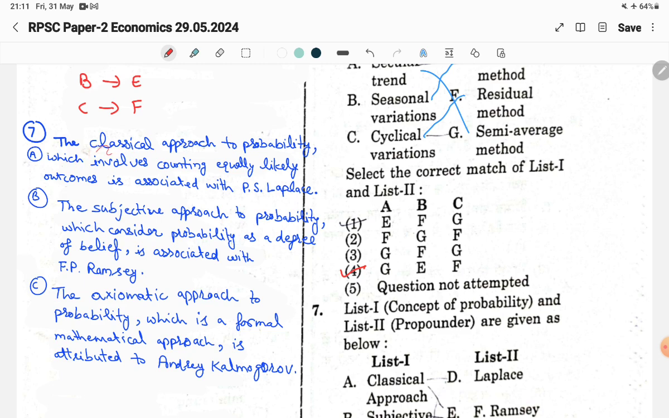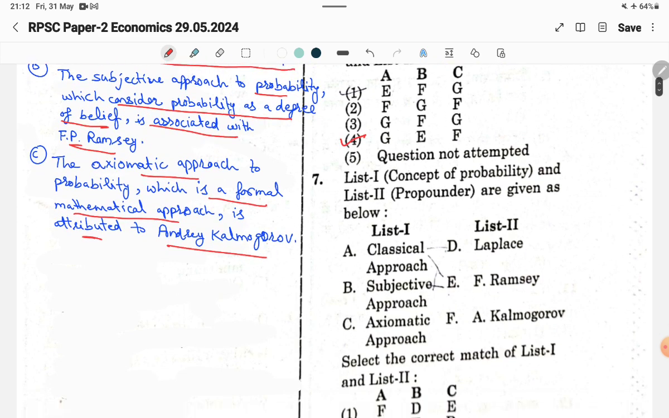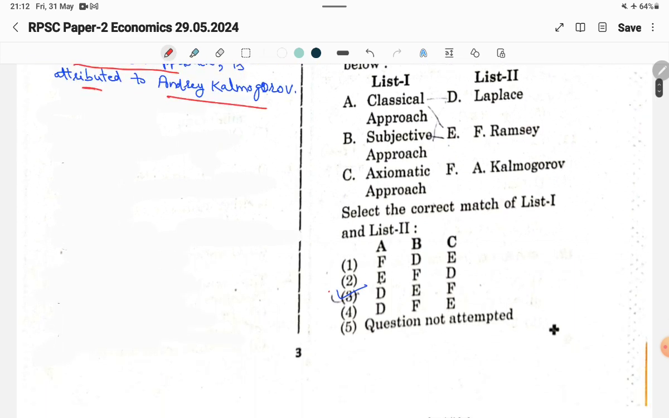The classical approach to probability, which involves counting equally likely outcomes, is associated with P.S. Laplace. The subjective approach to probability, which considers probability as a degree of belief, is associated with F.P. Ramsey. And the third one is the axiomatic approach to probability, which is a formal mathematical approach, attributed to Andrei Kolmogorov. So the answer will be the third one.